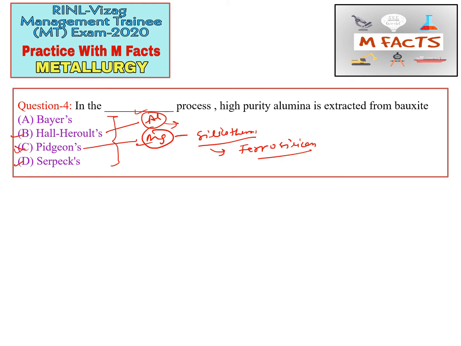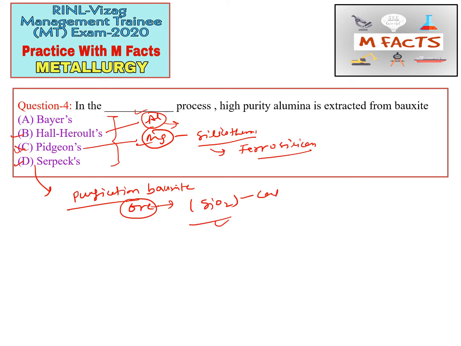The Serpek method is basically used for the purification of bauxite ore, and it is used when the silica, SiO2, content is higher in the bauxite ore. We will talk about the Serpek method in detail whenever we do aluminum extraction.